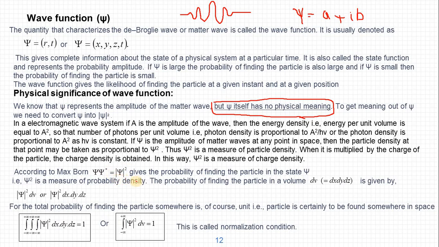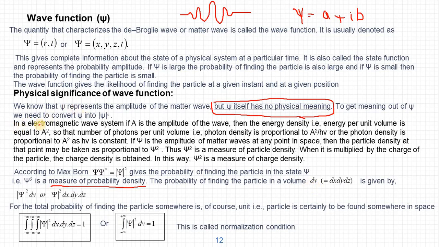Therefore, mod psi square is always positive and real, and that gives the probability of finding the particle. That is called the probability density of the particle. So psi square is a measure of the probability density. Psi itself has no meaning, but psi star psi has physical meaning, and it is nothing but the probability density, or the probability of finding the particle within a small volume dV.